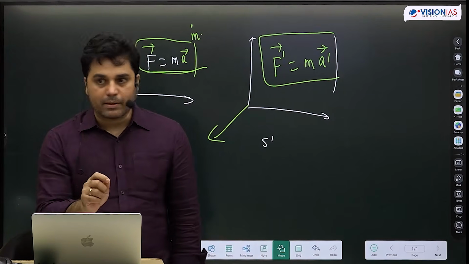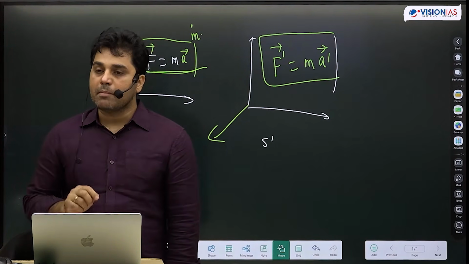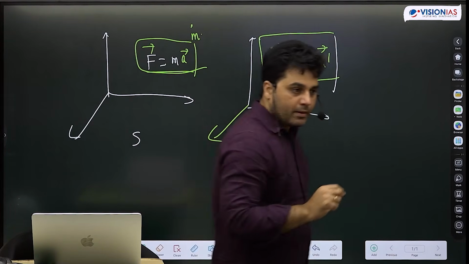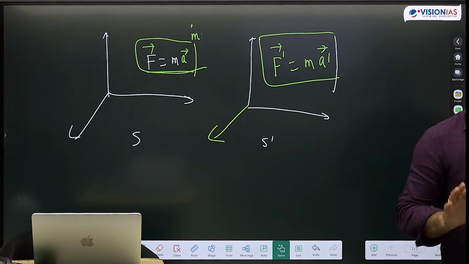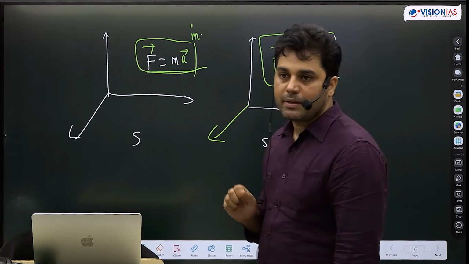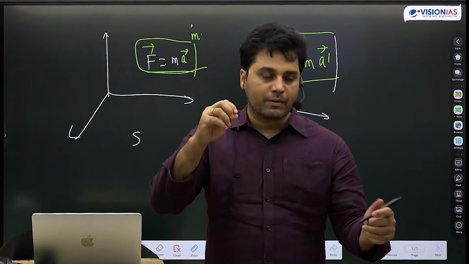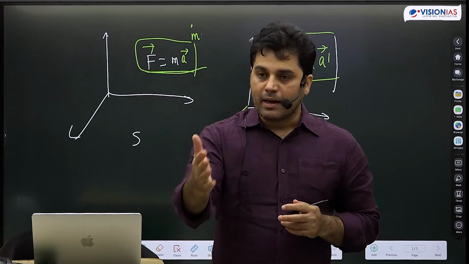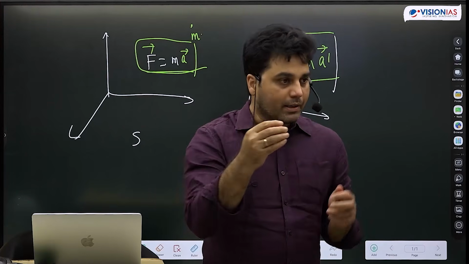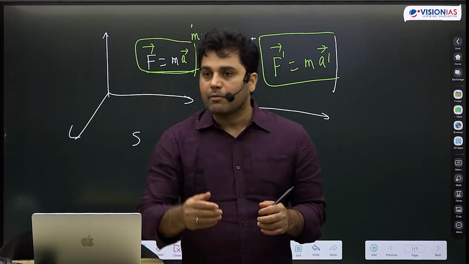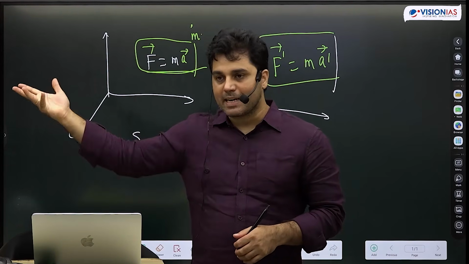अभी तो बहुत सिंपल सा एग्जाम्पल है. अभी हम इलेक्ट्रोमैग्नेटिक थ्योरी में आएंगे, this will become more complicated. हम थ्योरी ऑफ रिलेटिविटी में बात करेंगे, this will become more complicated. That what changes, what remains same, this will be one of the most important questions to ask in our discussion of theory of relativity. Because in theory of relativity, our very notion, our very intuition of space and time will be challenged. And even when that space and time intuition is challenged, we still ask this question, what is not changing? And we'll realize that this will be speed of light. The speed of light is not changing, but then our notion of space and time, that is changing.